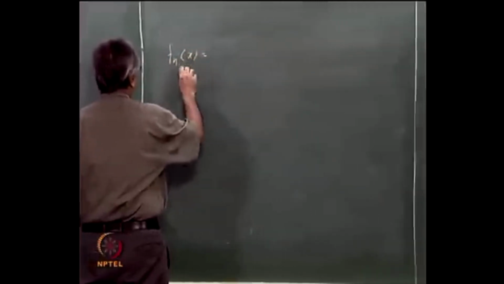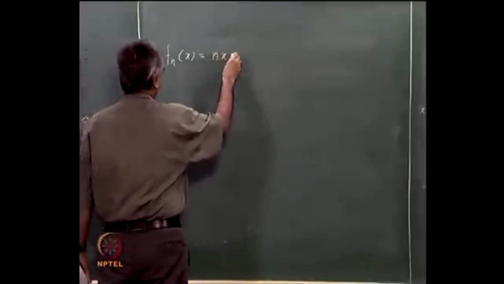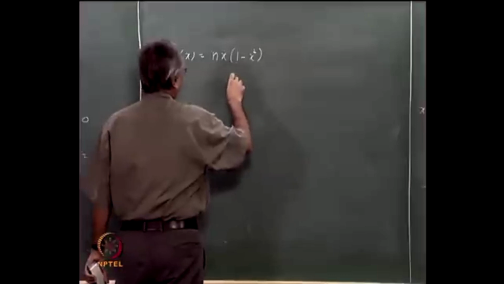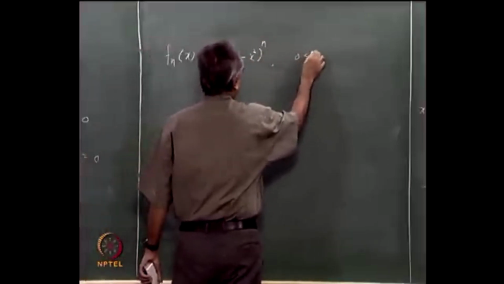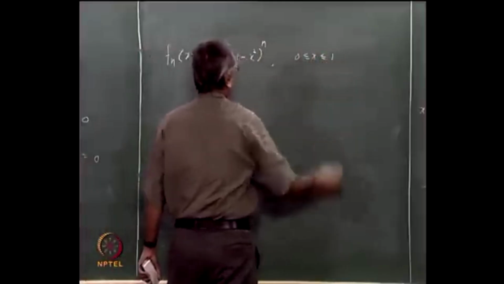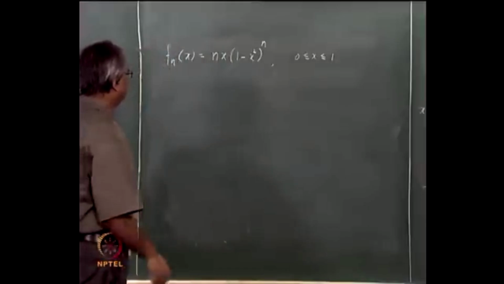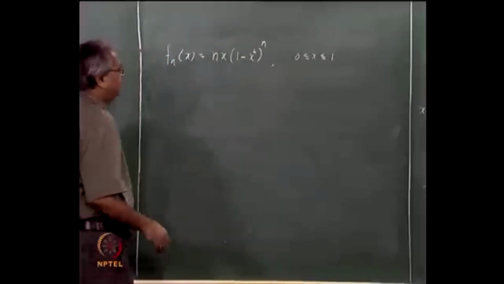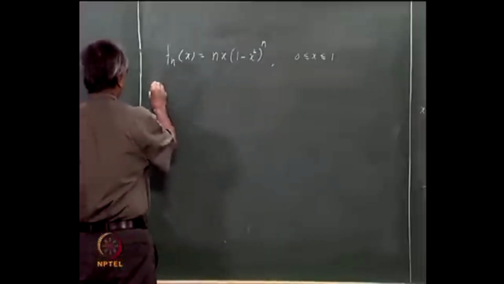Take fn(x) as n times x multiplied by (1 minus x squared) raised to n, for 0 less than or equal to x less than or equal to 1.